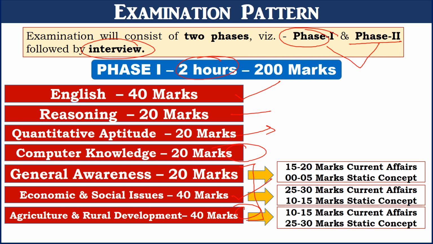In general awareness, you will have most of the questions from current affairs. In economic and social issues, you will have 25 plus questions from current affairs. In the ARD section, you will have 10 to 15 questions from current affairs. So you can clearly see that current affairs has weightage in the NABARD phase 1 examination.